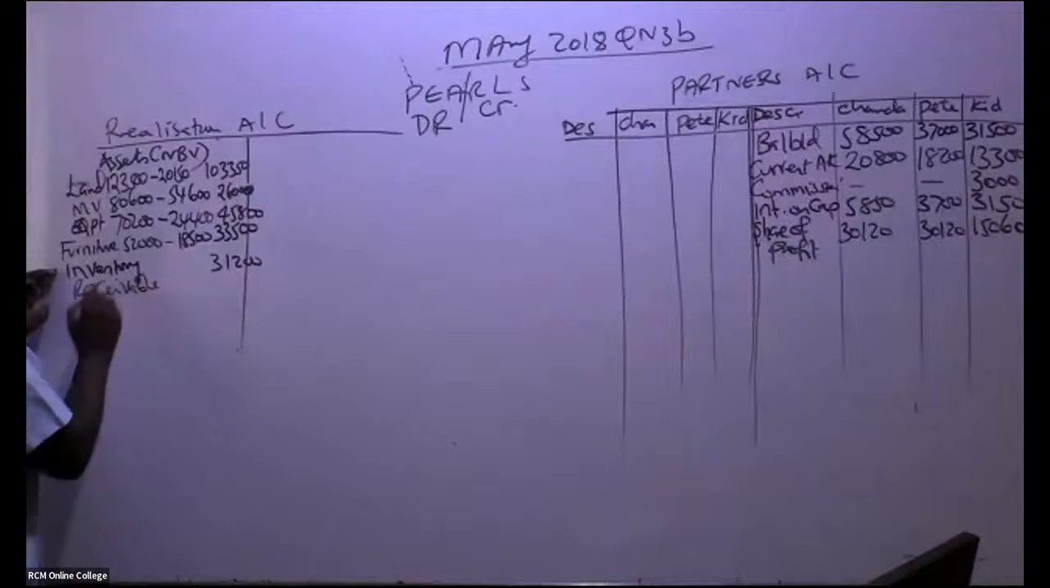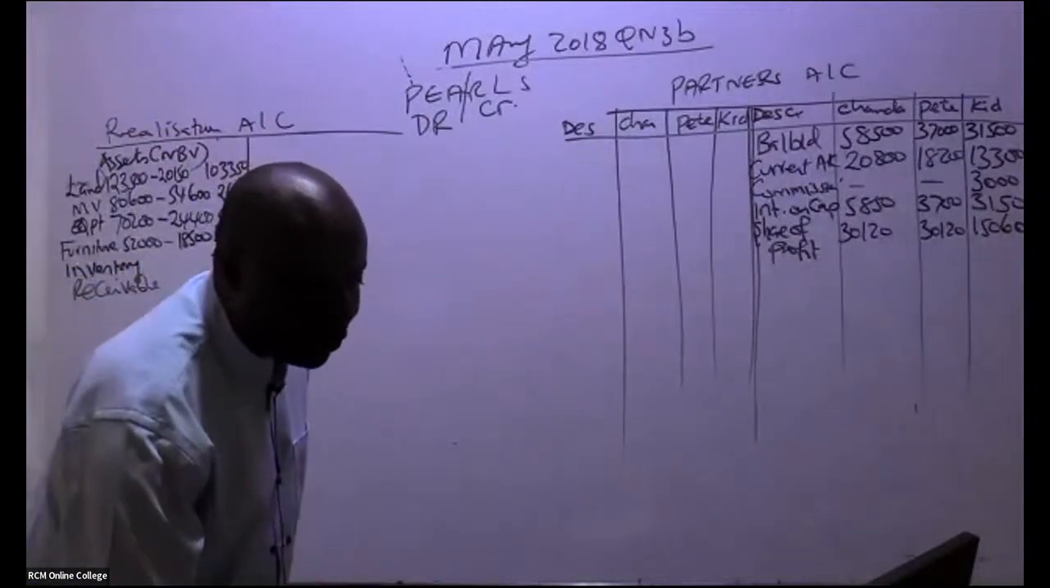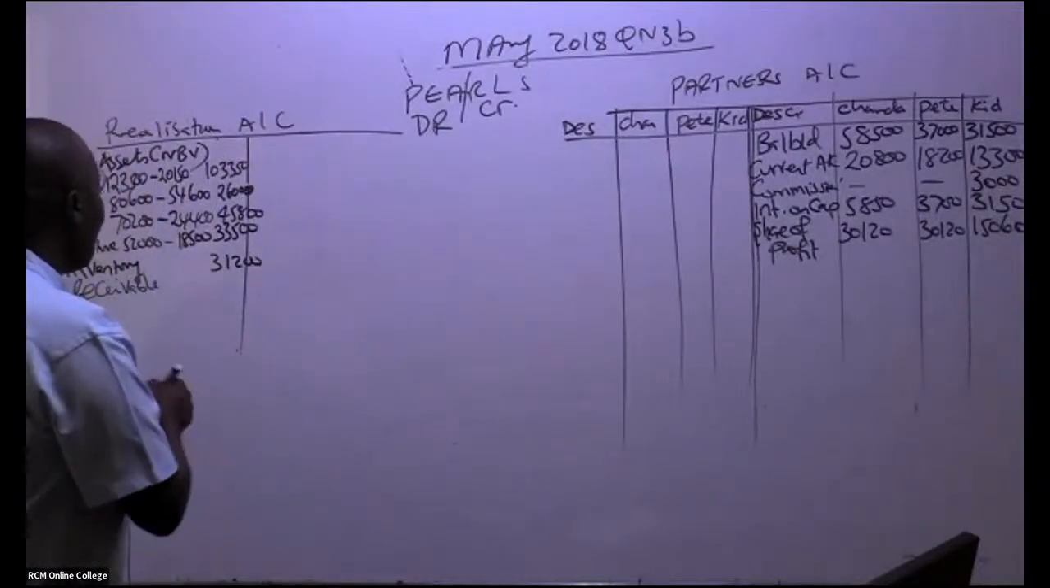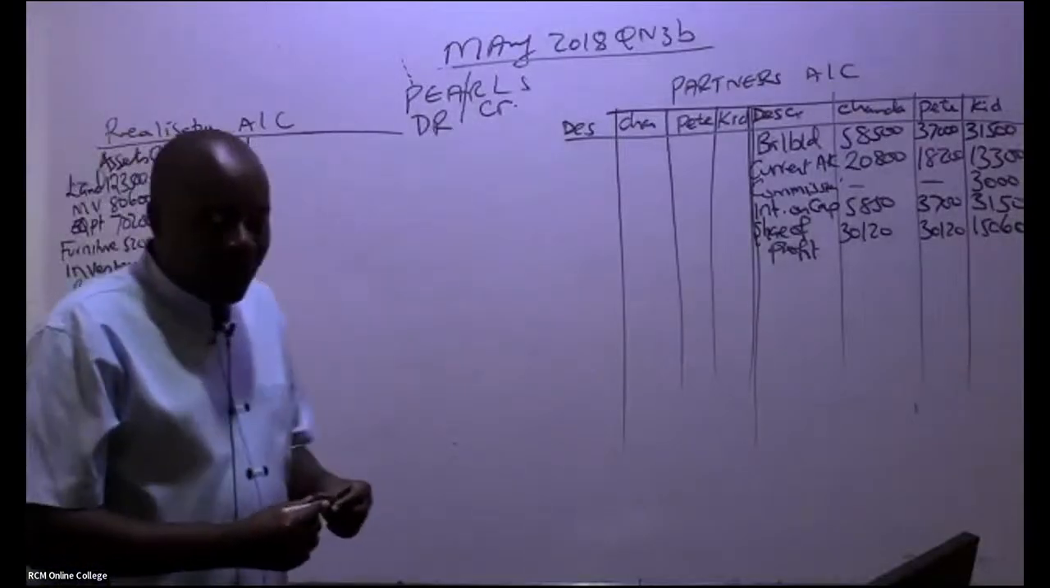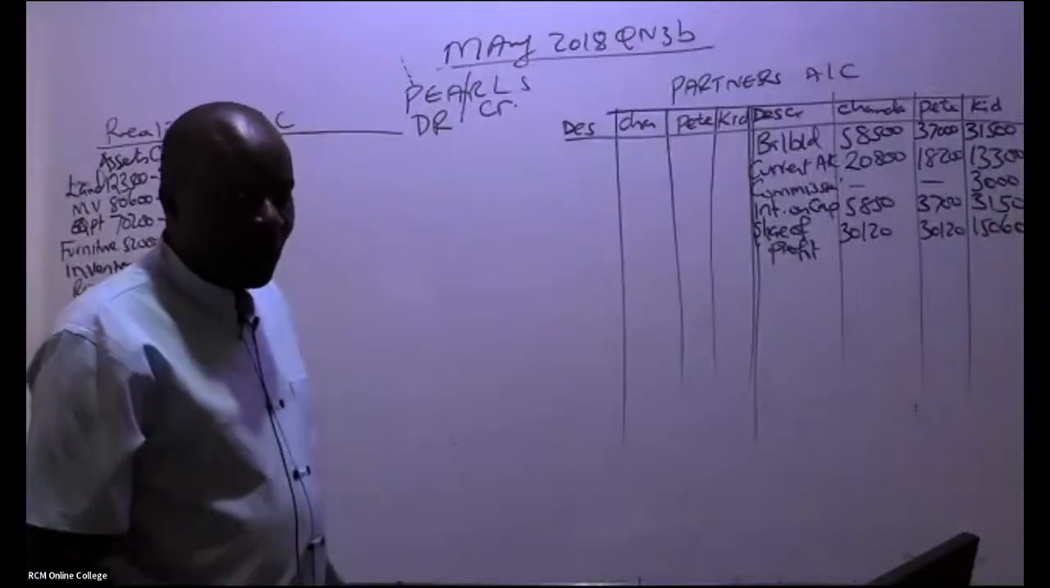And then I can see we have receivables there. Receivables were taken over, and they have what figure? 25,400. So we have here 25,400.